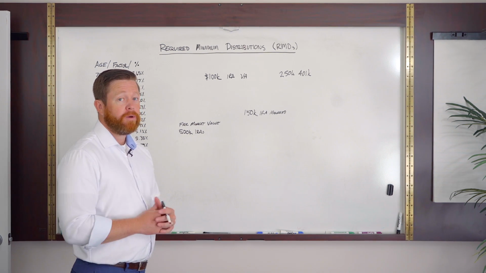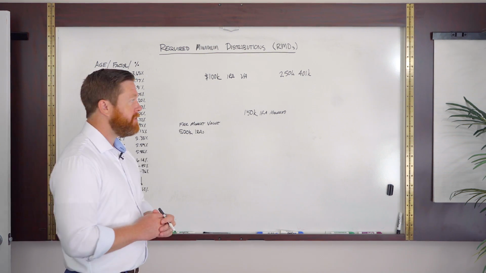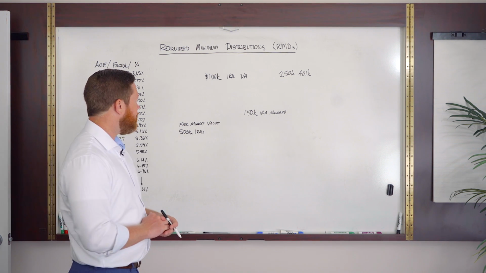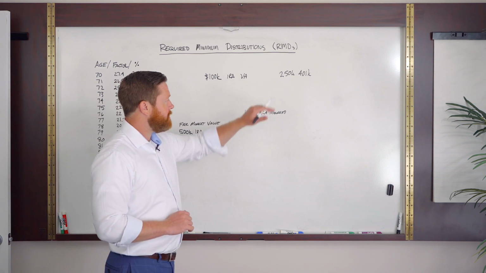With clients at Matthews Wealth Management, we have a running fair market value chart that we provide to clients so that we can make sure we're not missing that. But in this instance, we have a total of 500 grand, and it's split up this way.